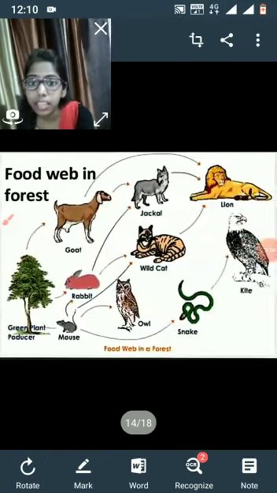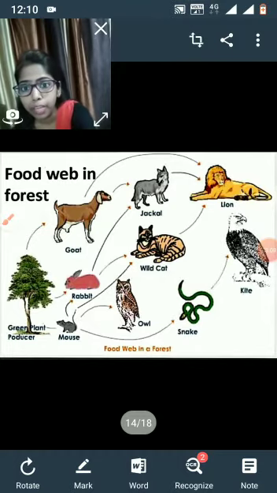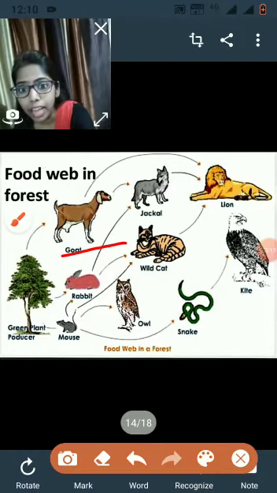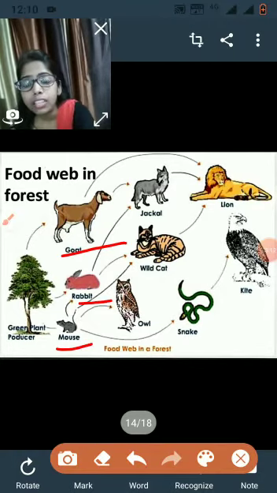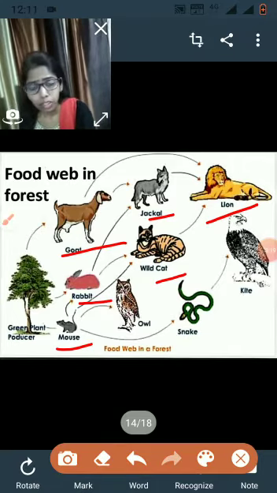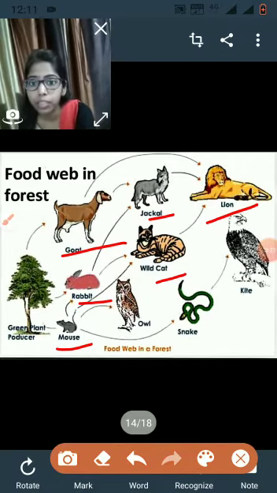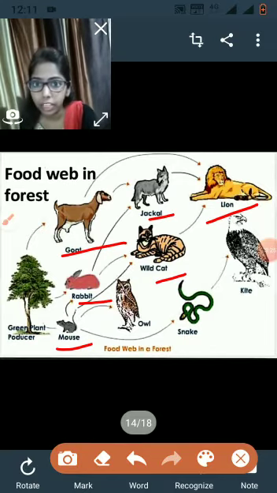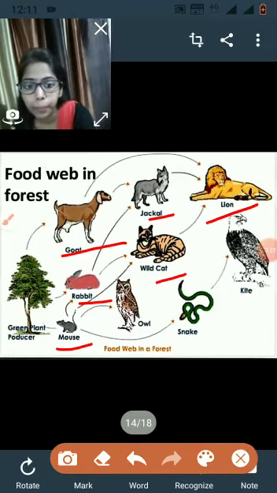As you can see, a food web of a forest. Here a plant is eaten by a goat, a rabbit and a mouse. These are eaten by the wildcat or the jackal, and ultimately eaten by the lion. So many food chains are interconnected here, forming a food web of a forest.